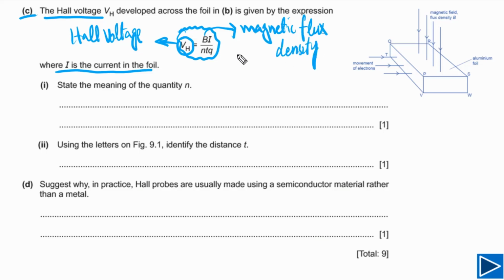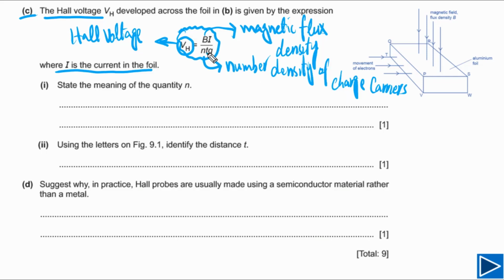You need to understand all these symbols, the meaning of these symbols. And here, n is the number density of charge carriers, or simply you can say number density. It simply means the number of charge carriers per unit volume.